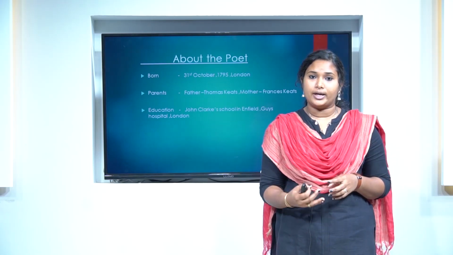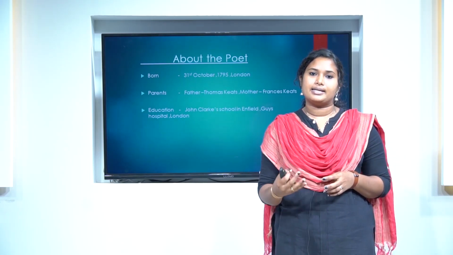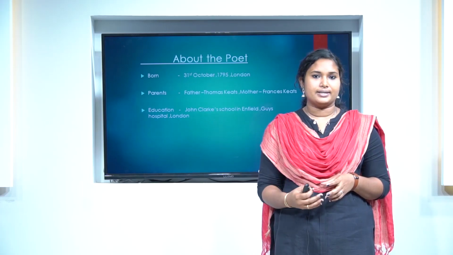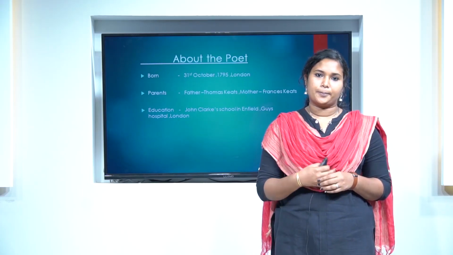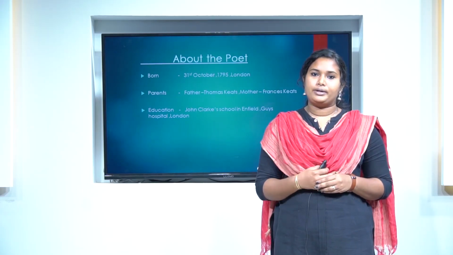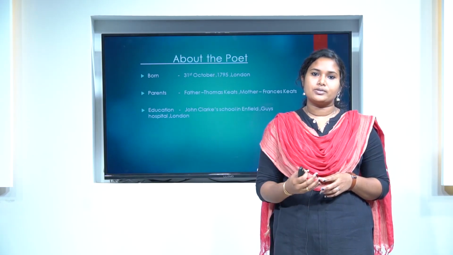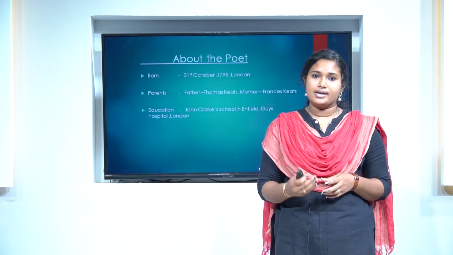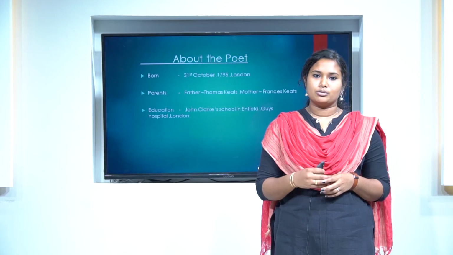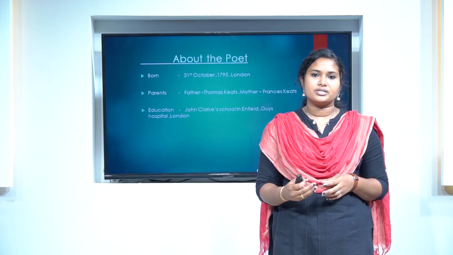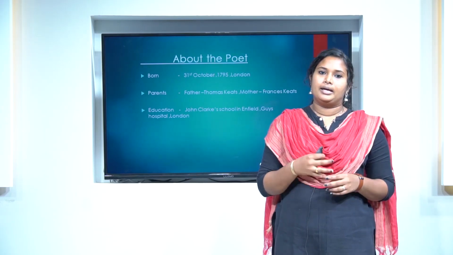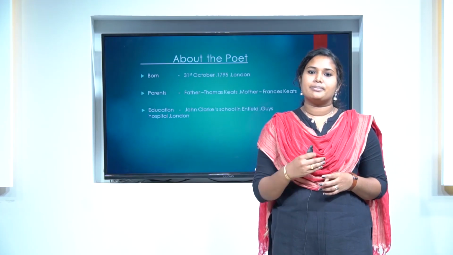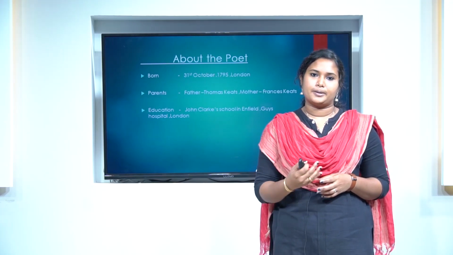In 1803, he began his studies at a small school in Enfield in England run by John Clarke. Keats was 14 when his mother died of tuberculosis in 1810. The same year, he left Clarke's school to apprentice with Thomas Hammond, a surgeon. Keats himself registered as a medical student at Guy's Hospital.